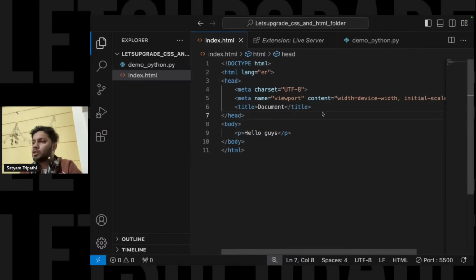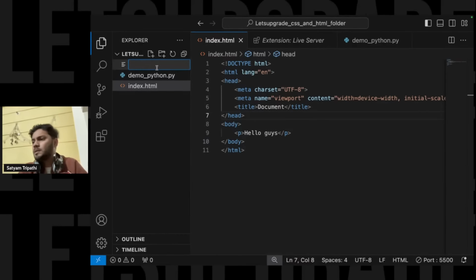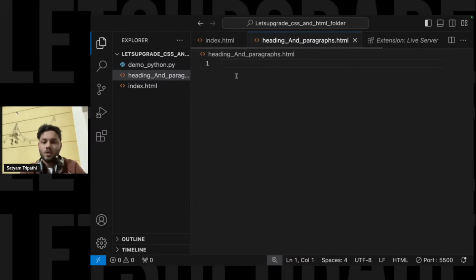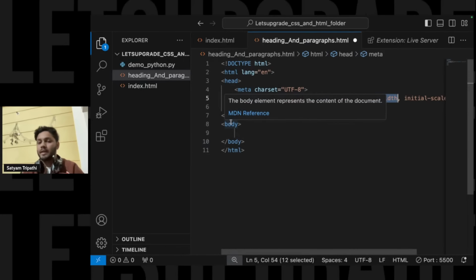So let us come to the topic. First we are going to create a file over here, and I'll give it the name heading and paragraphs.html. Again, I'll be using this Emmet. This is my boilerplate that you will be able to see over here, and this is what we will be using. So just one second.